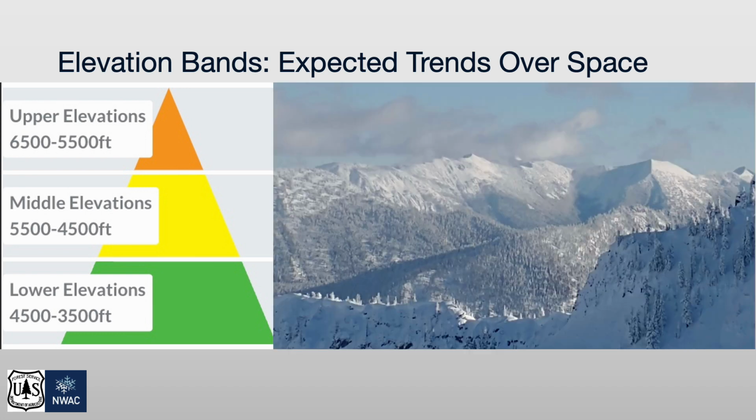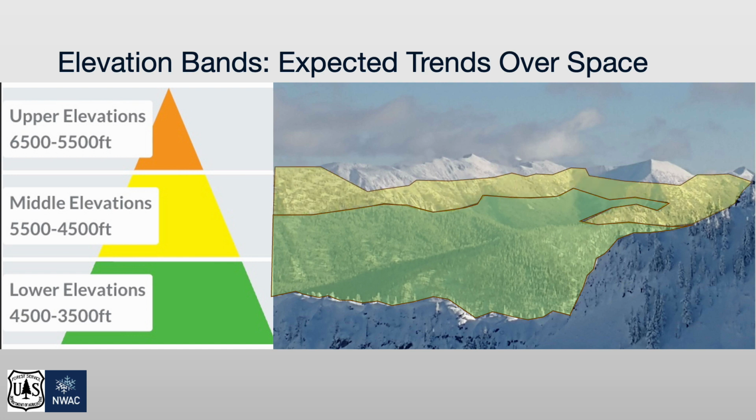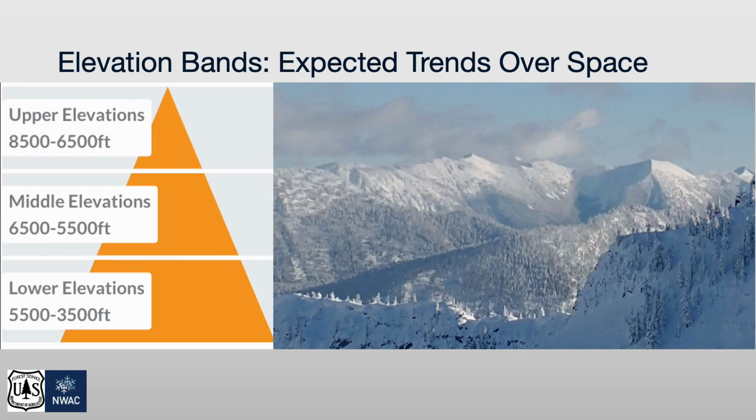In this scenario, you'll see that we expect low or generally safe avalanche conditions at lower elevations. However, as you ascend, you can expect the danger to increase. Heightened avalanche conditions are expected at middle elevations, and dangerous avalanche conditions are expected at upper elevations. You can see that we expect a significant change in avalanche danger as you ascend in elevation.